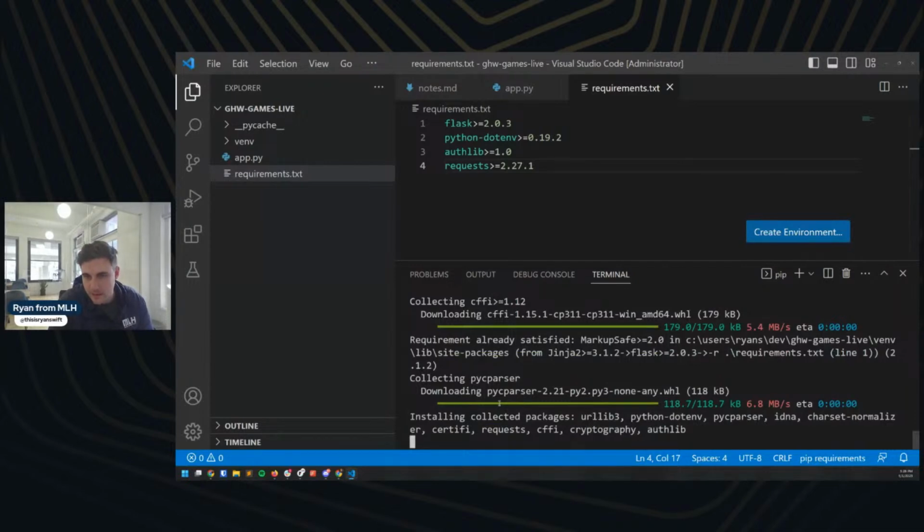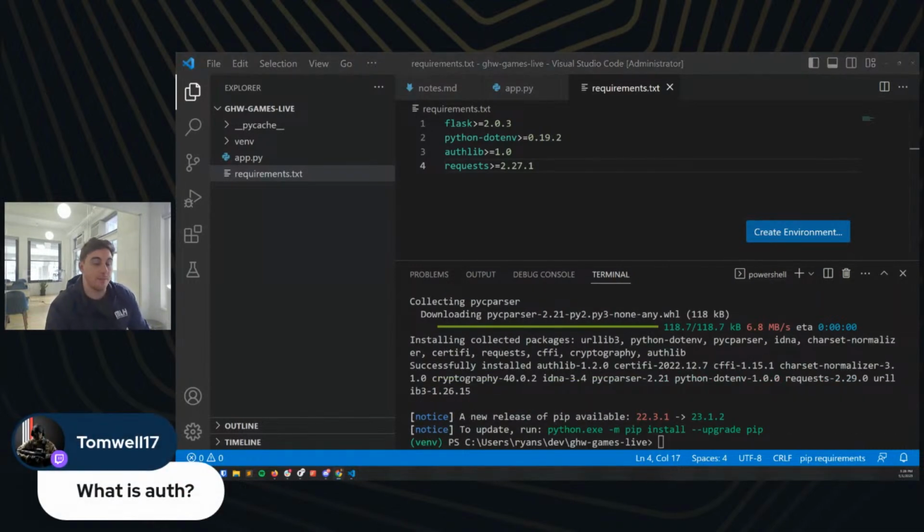What is Auth0? Auth0 is a platform for single sign-on, or like if you've ever seen one of those windows where it's like connect with Google or Microsoft or GitHub or whoever, they're a service that handles that authentication, that OAuth for you. And so I want to give it a shot here today.